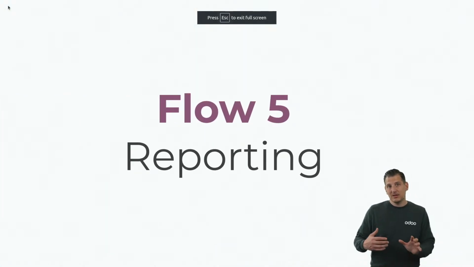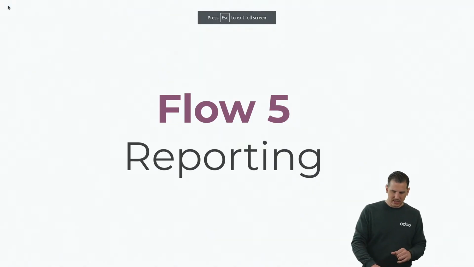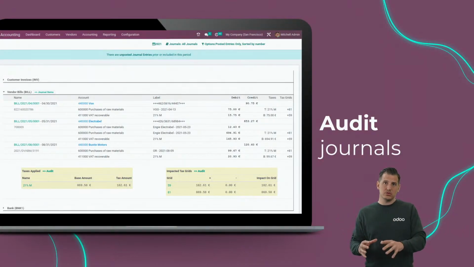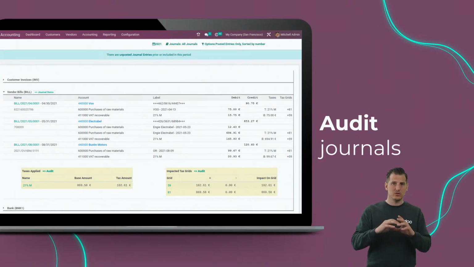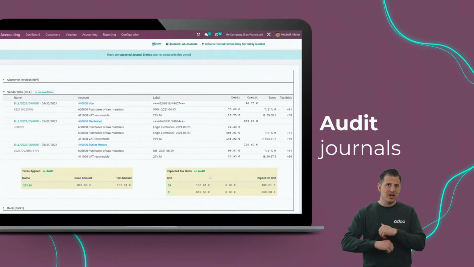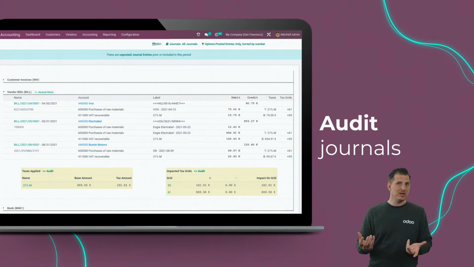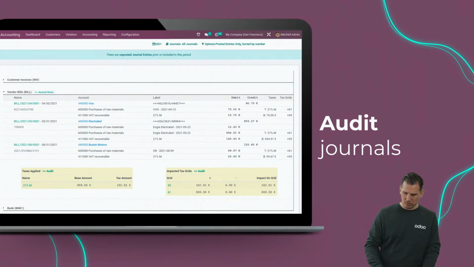So let's go back one last time to our slides. First of all, we saw the audit journals. They make it very easy to drill down to specific records, verify them, and update them in batch. So if you make mistakes, no worry. It's very easy to adapt, not one by one, but all together.